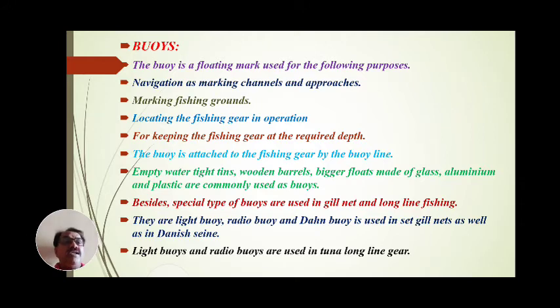So to capture tuna in long line gears or in deep sea fishing, light buoys and radio buoys are used to identify the ground and our nets. Hence these buoys are important.